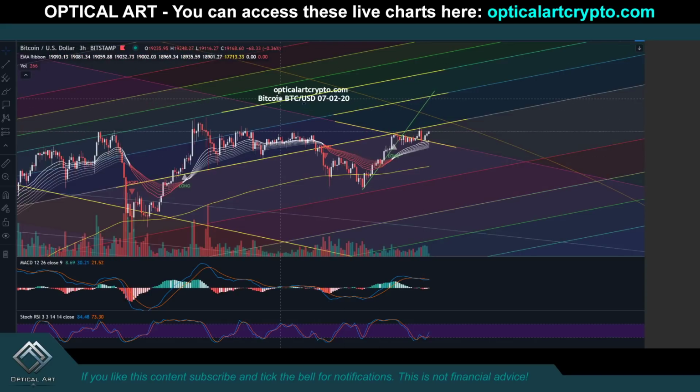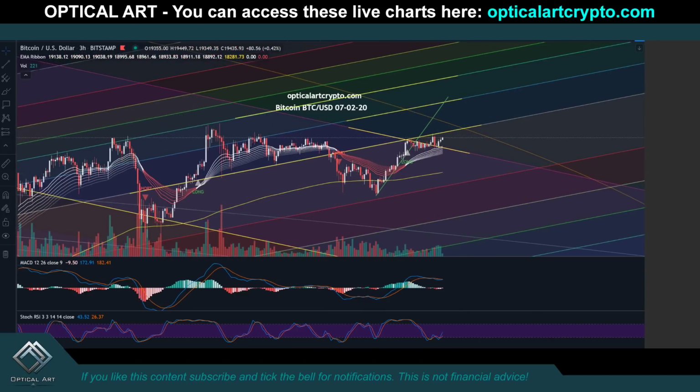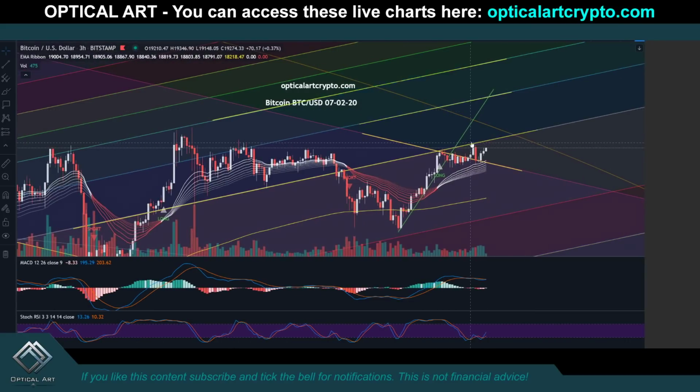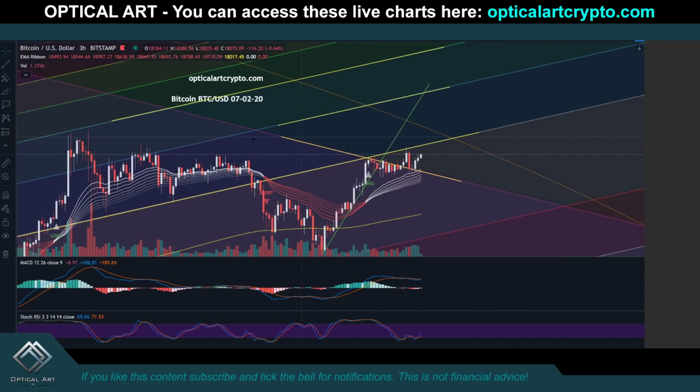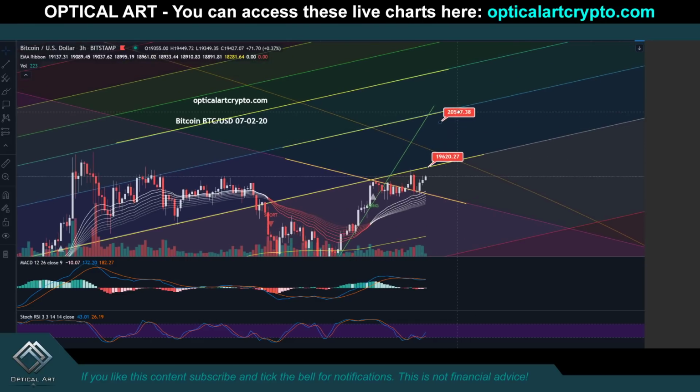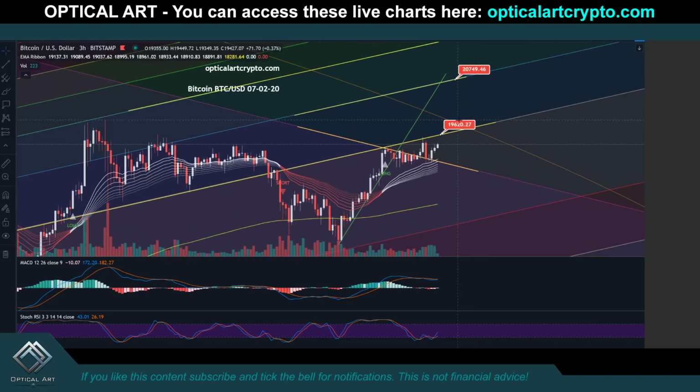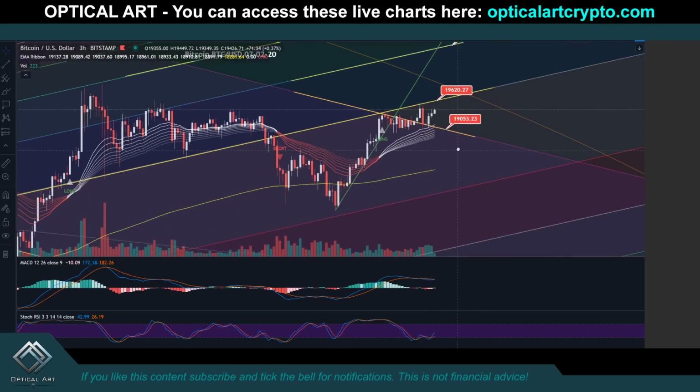This is the Bitstamp Bitcoin BTC USD 70220. This was in the previous video where we hit this point and we dropped. So your current upside target, if we push up, is going to be right around 19,620. If we push above that, your next resistance above is going to be $20,750. If we drop, your next support, as you can see, this has been a lot of resistance, now it has become support. Your support level is going to be right around 19,053.